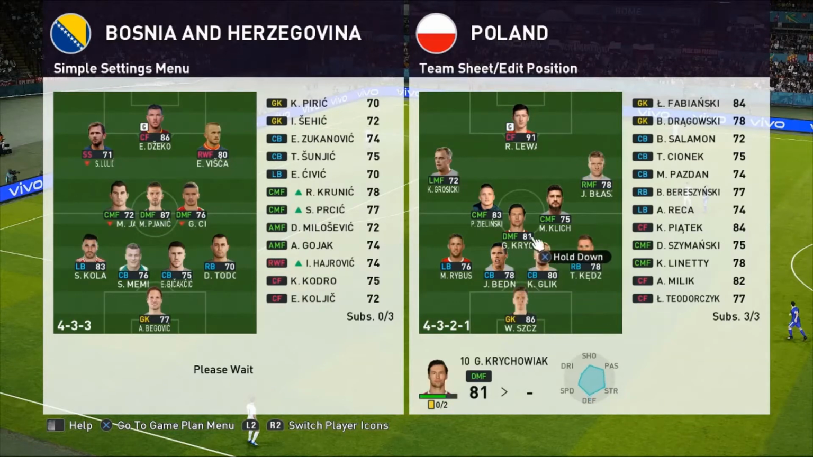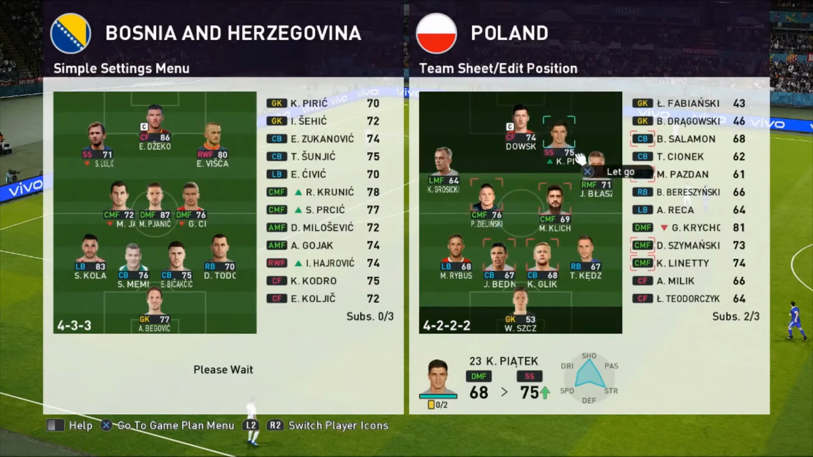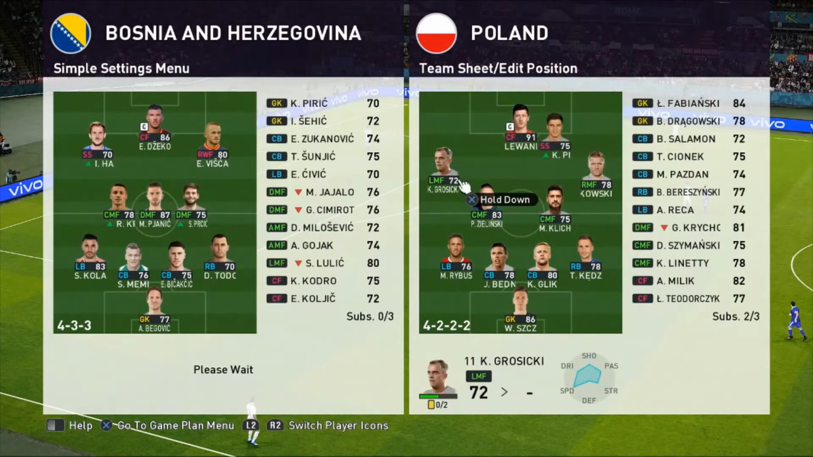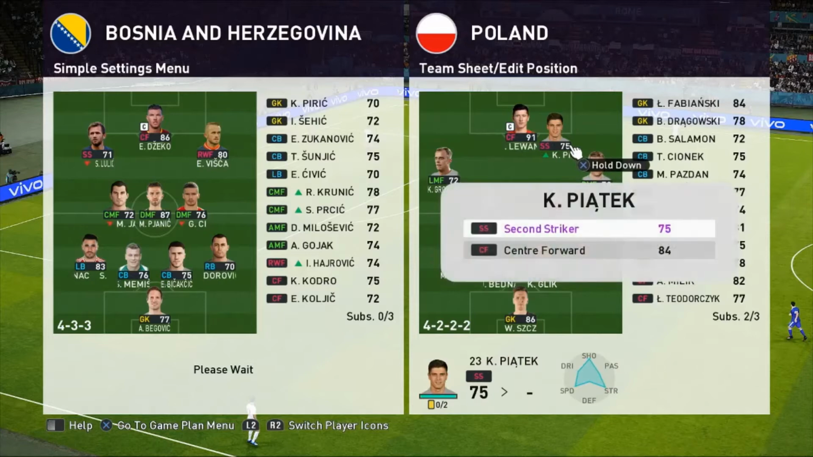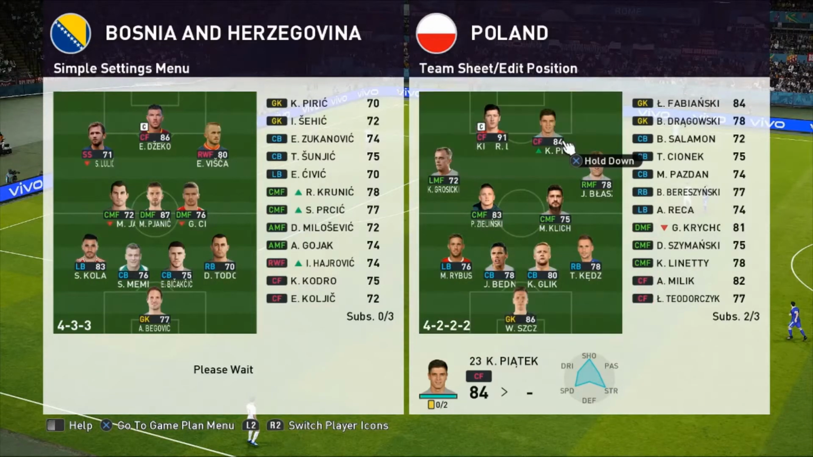So Krychowiak is going to come off. Piatek is coming on, and a 4-4-2 is what we're going to get here. Of course, Krzysztof Piatek, 84 rated as a centre-forward. Let's see if he can bring any magic to this side.